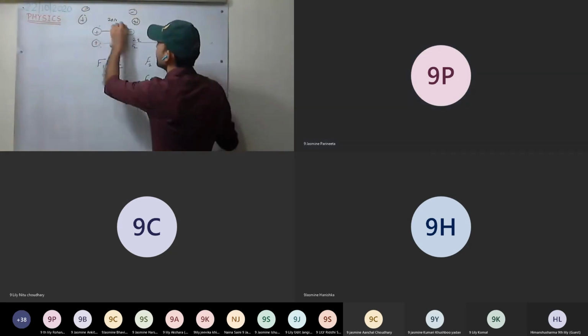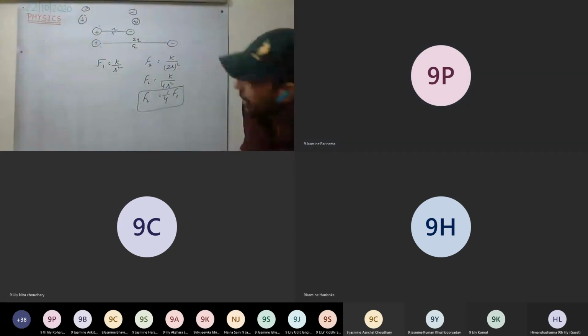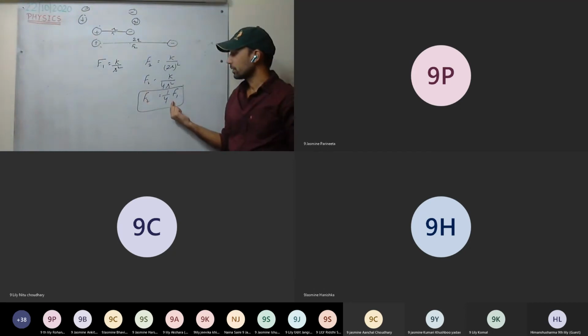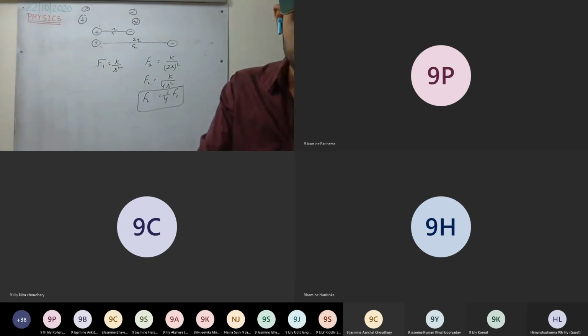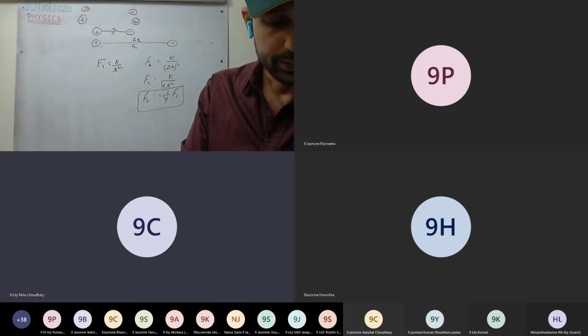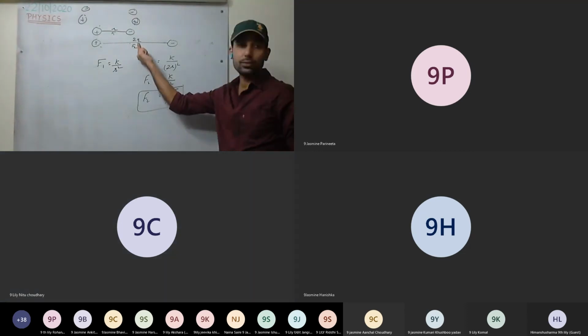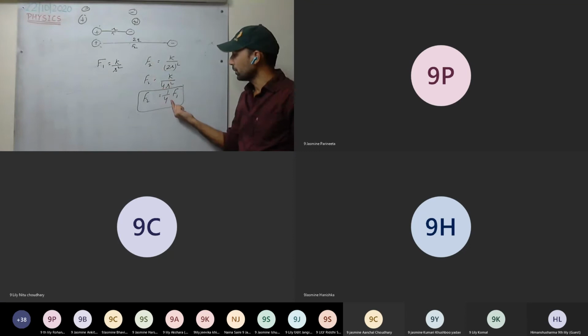See here. If the distance of separation between the two charges is doubled, the force becomes 1/4. The force decreases by 4 times, or decreases to 1/4. It is written in the book as well. So on doubling the separation, the force becomes 1/4.